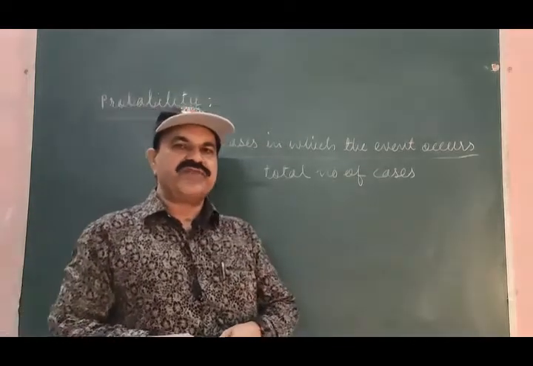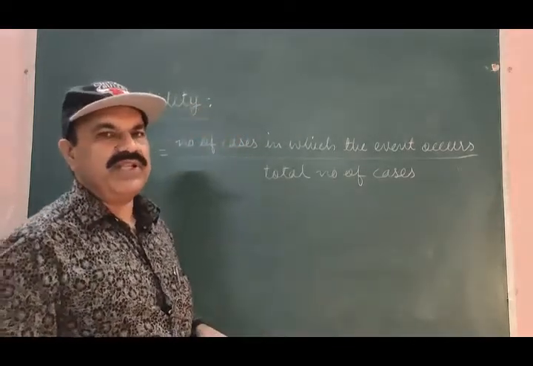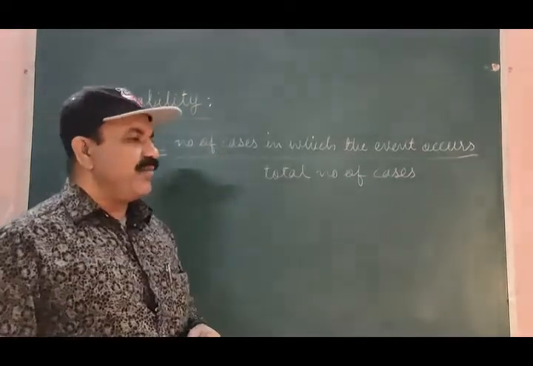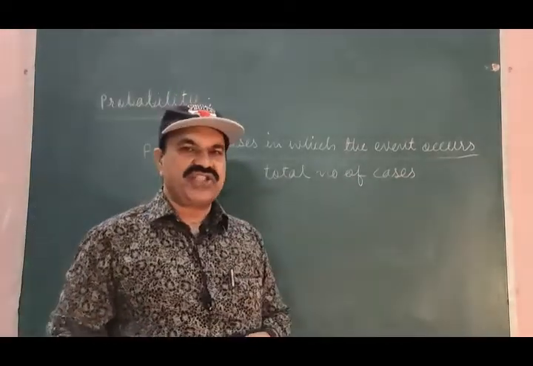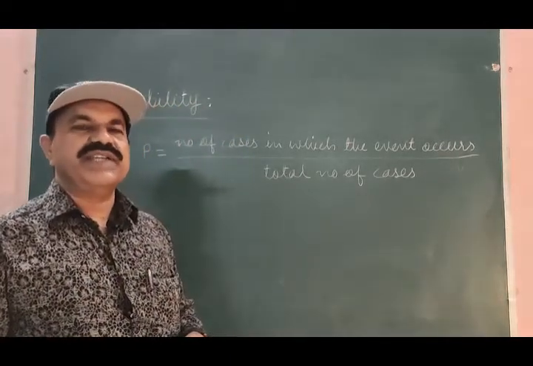Using the definition for probability, the mathematical formula will be probability is equal to number of cases in which the event occurs divided by total number of cases.